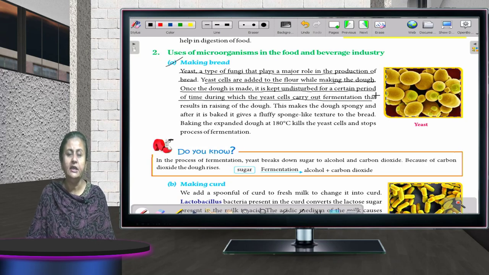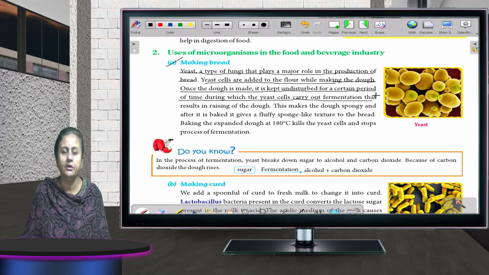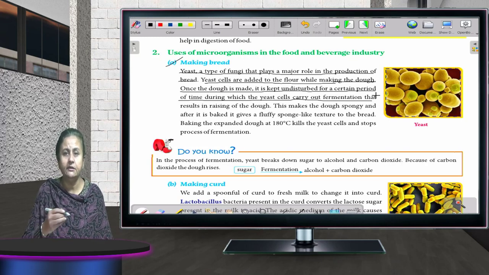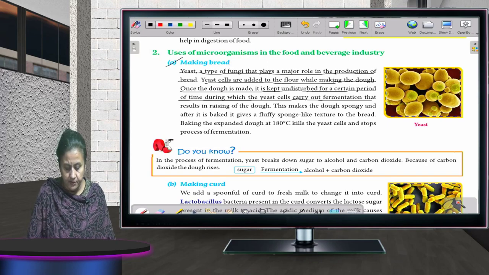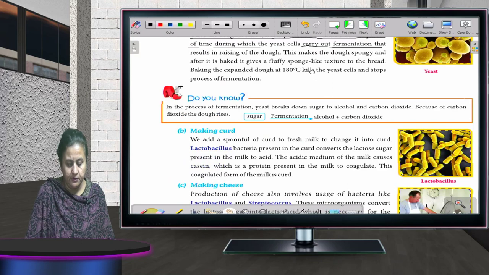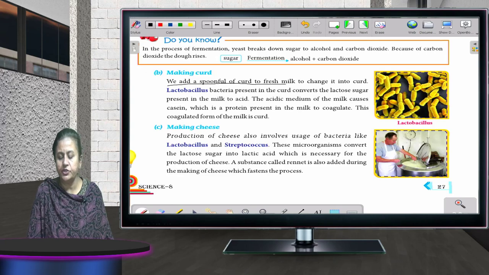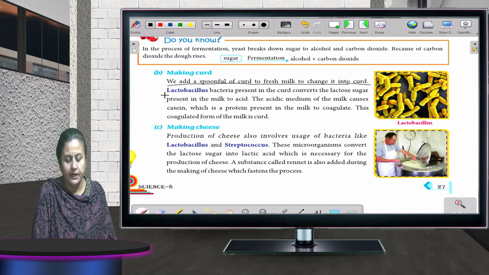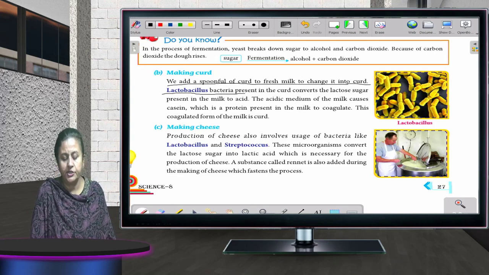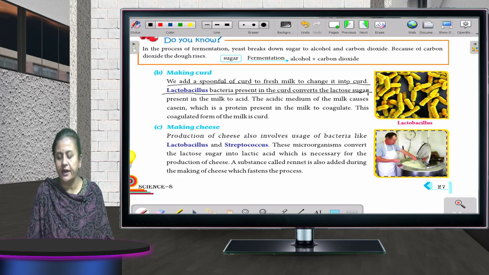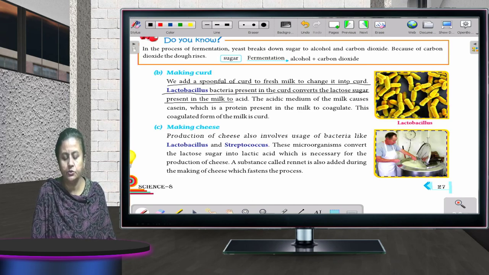Fine, children. Even for making curd and cheese, what do we add? We add certain bacteria to them. Making curd: we add a spoonful of curd to fresh milk to change it into curd. Lactobacillus bacteria present in the curd convert the lactose sugar present in the milk to acid.